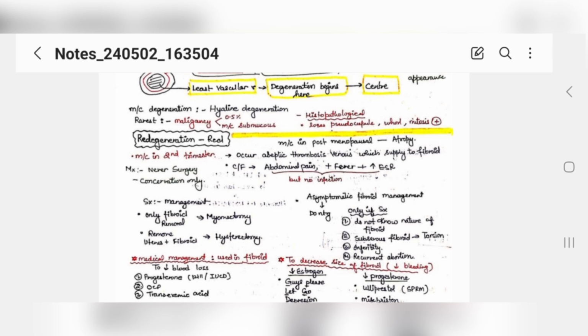All right, and the surgical management is, if only one fibroid is there, to remove it only, we call it a myomectomy, and when we remove the uterus plus fibroid, we call it a hysterectomy. All right, if a fibroid is asymptomatic, we do nothing. But when do we do surgery? If we do not know the nature of the fibroid, it could be cancerous, it could be malignant, so it is best to do surgery. If a subserous fibroid is there, then it can go into torsion, so it is better to get surgery done. Or in case of infertility and recurrent abortion, if a female has a fibroid and she complains of abortion every time, it is important to get surgery done, right?